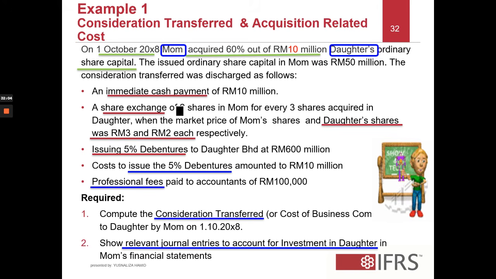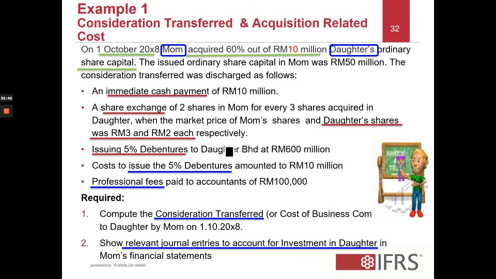Second one is a share exchange: 2 shares in mom for every 3 shares in daughter, when the market price of mom's shares and daughter's shares was 3 ringgit and 2 ringgit respectively. Ringgit Malaysia RM3 is for mom and RM2 is for daughter. That was the market or the fair value of the shares on the date of acquisition, which is 1st of October 2000X8. Issuing 5% debenture, this is part of the consideration as well.